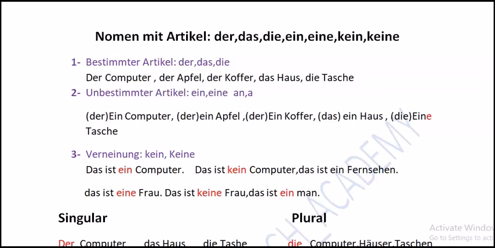So in such a manner, we also have unbestimmte Artikel in German, but we say ein and eine. Next, when we say no one, no person, no computers, and nothing, to form it in a negative form, the negative form of the article is kein and keine. So now we are coming to the first form, bestimmte Artikel: der, das, die.